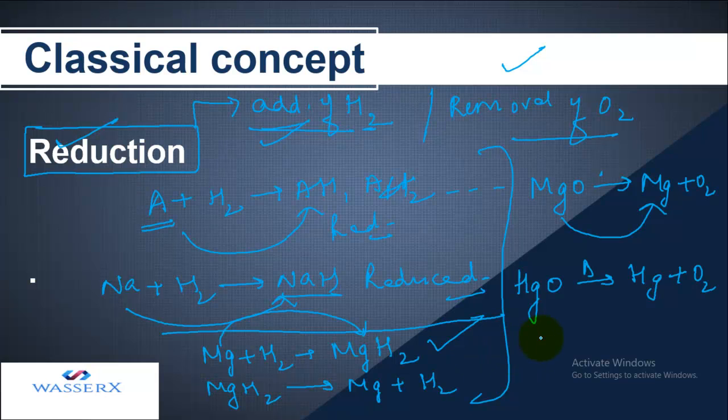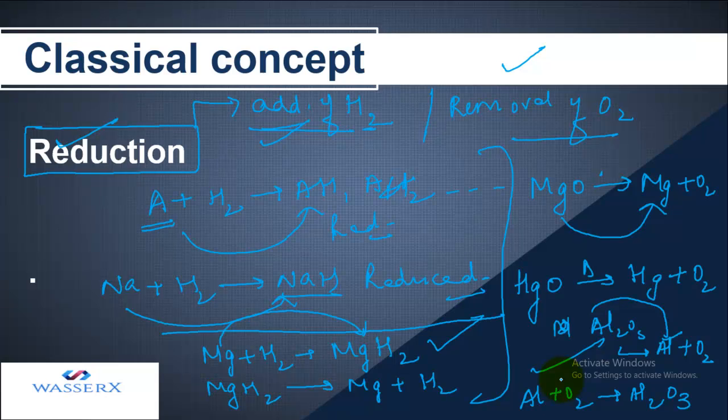In a similar manner, let's have two equations again. If I have Al2O3 and it is getting split into Al plus O2, right? Let's take the other example also. If I have aluminium and I combine it with oxygen, it forms Al2O3. Out of these two, which do you think is the reduction? Reduction is removal of oxygen. So the first one is the correct reaction which represents reduction according to the classical concept, because in this oxygen is being removed. So I think you got what the classical concept is.